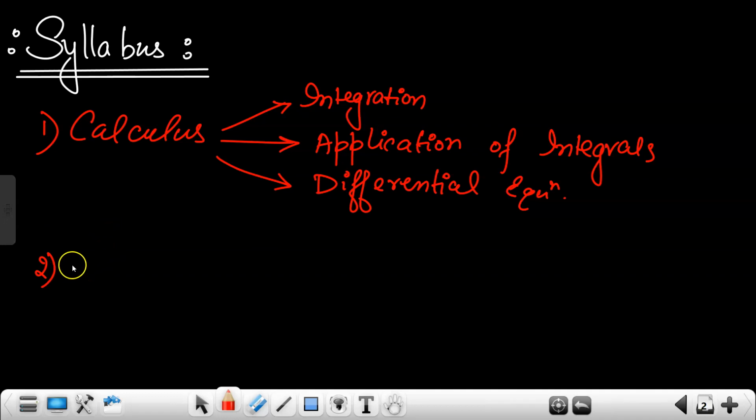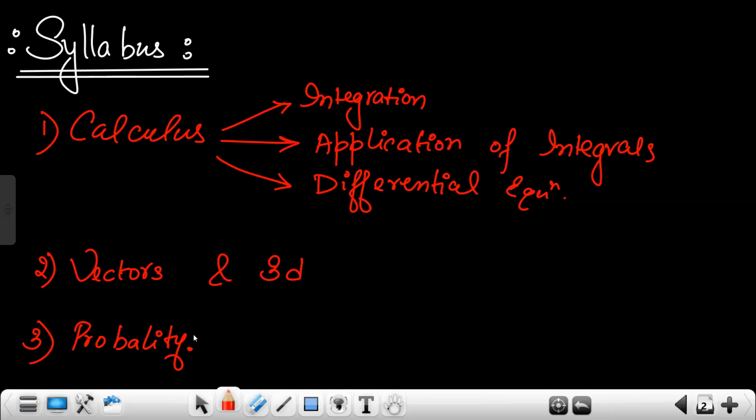Now second, you have vectors and 3D. In term one it's there or in term two it's there? Yeah, I know. Okay, vectors and 3D. And finally you have probability.